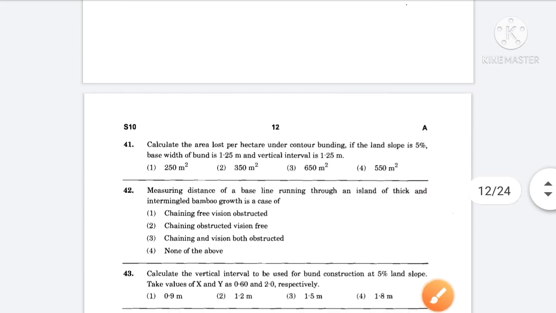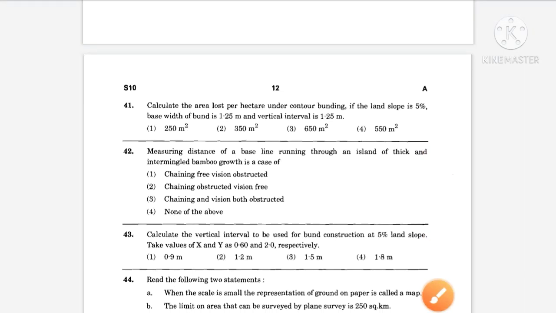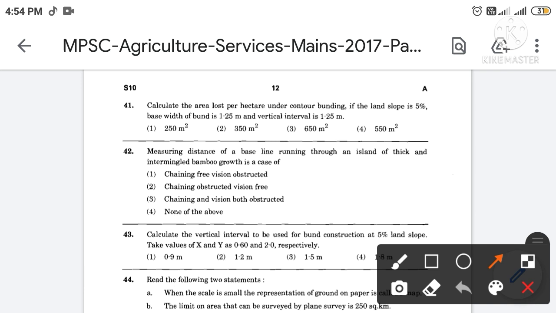Then next question, calculate the area lost per hectare under contour bunding, if the land slope is 5%, base width of bund is 1.25 meter and vertical interval is 1.25 meter. The correct answer is option number 3, 650 meter square.